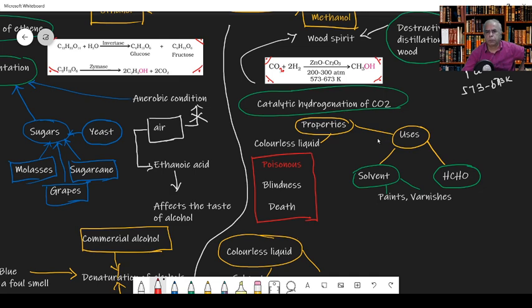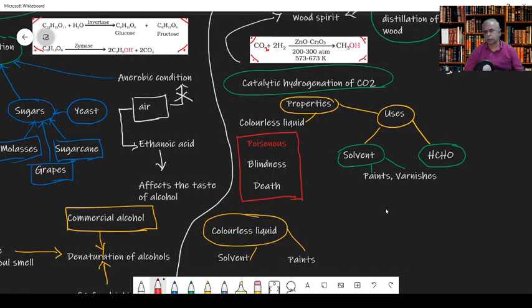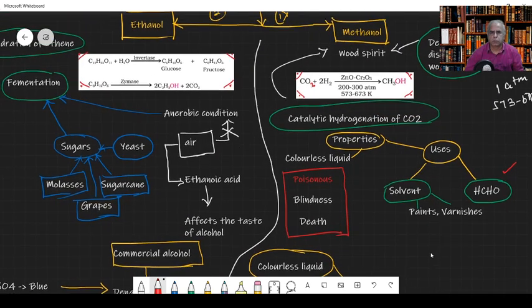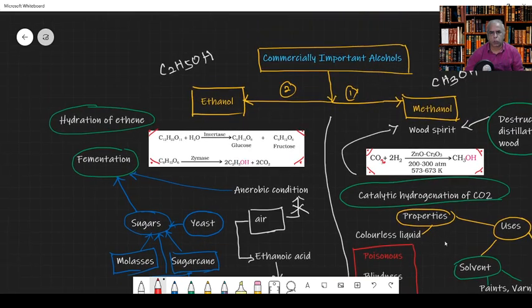As far as properties are concerned, it is a colorless liquid. It is used in industries, paint industries particularly, as a solvent. It is also used for dissolving varnishes, resins or polymers. It is also used in the manufacture of formaldehyde. So these are about methanol. Okay, right. Now let us move to ethanol.